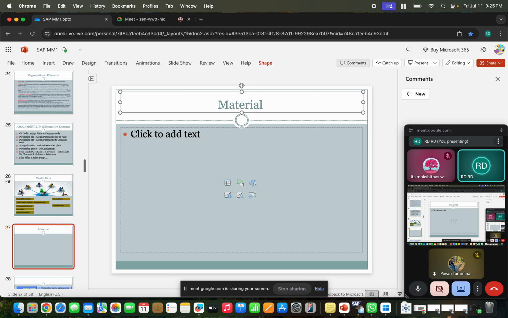What is the important thing? If you want to create any material or product, what is the important thing you need to understand from the company's point of view?